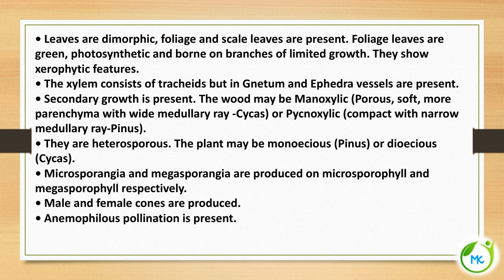Gymnosperms are heterosporous, with two different kinds of spores, that's why they are called heterosporous. The plant may be monoecious, that is both male and female flowers are found in the same plant, or dioecious, that is sexes are separate. Microsporangia and megasporangia are produced on microsporophylls and megasporophylls respectively. The sporophyll is the leaf in which the spores are borne.